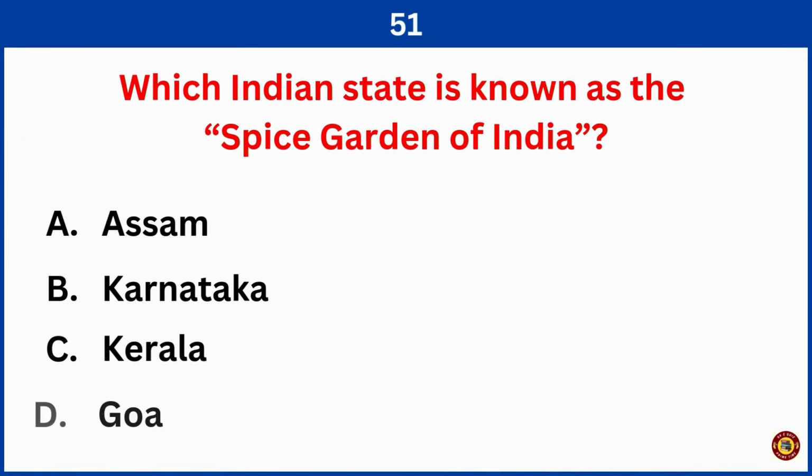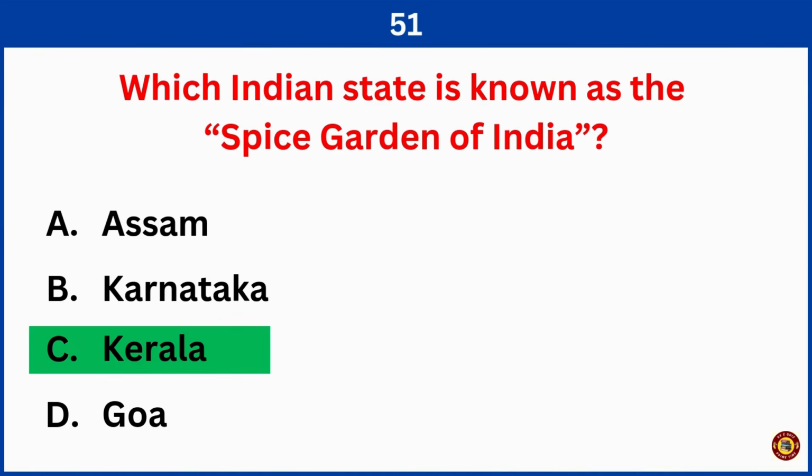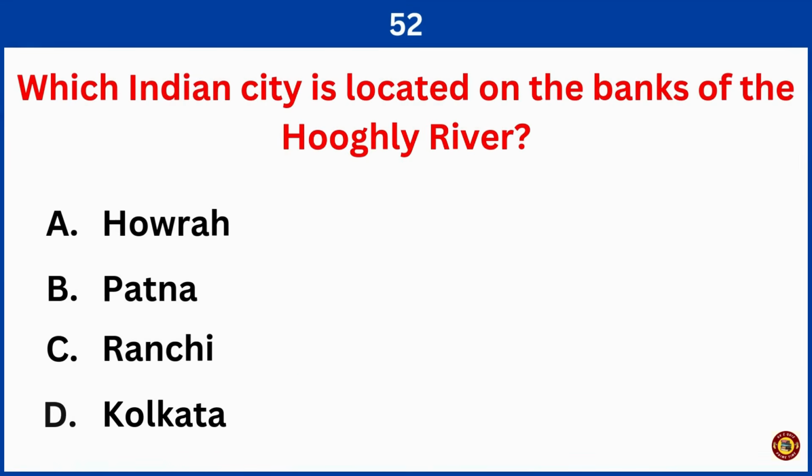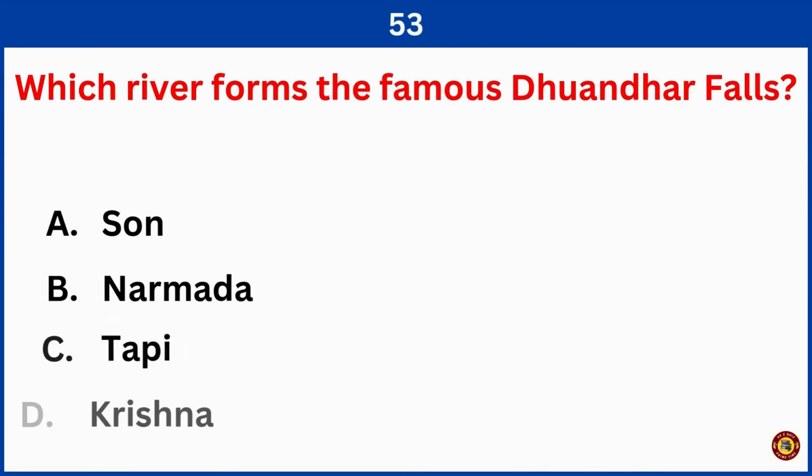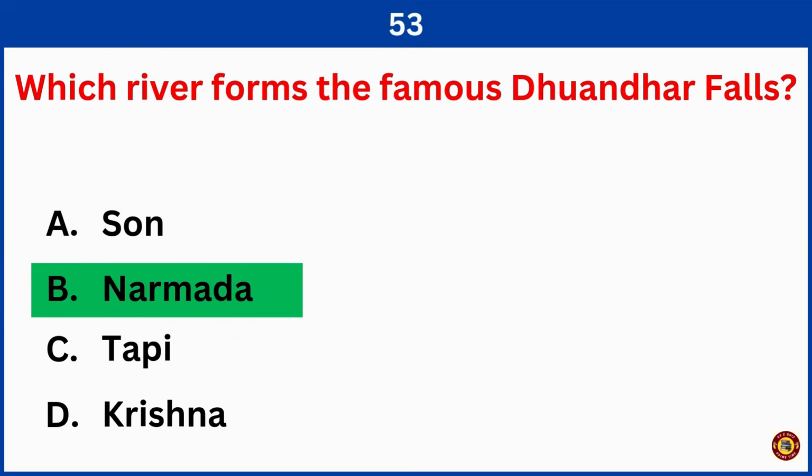Which Indian state is known as the Spice Garden of India? Right answer is option C, Kerala. Which Indian city is located on the banks of the Hooghly River? Right answer is option D, Kolkata. Which river forms the famous Dhuandar Falls? Right answer is option B, Narmada.